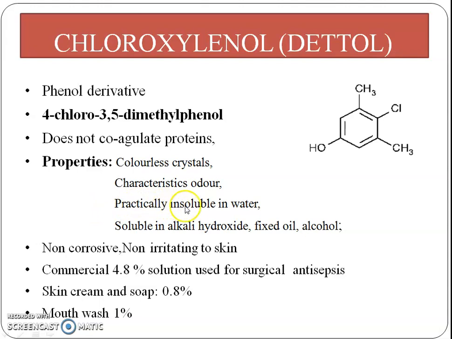It is practically insoluble in water but soluble in alkali hydroxide, fixed oil and alcohol. It is non-corrosive and not irritating to skin. Its commercial 4.8% solution is used for surgical antisepsis. A 0.8% solution is used for preparation of skin cream and soap, and a 1% solution is used for mouthwash.